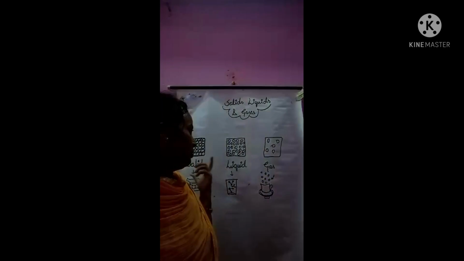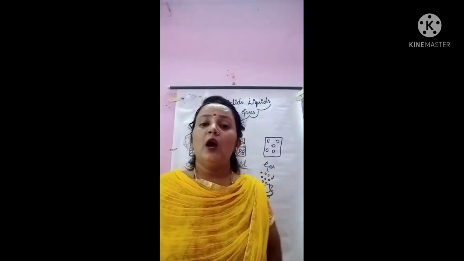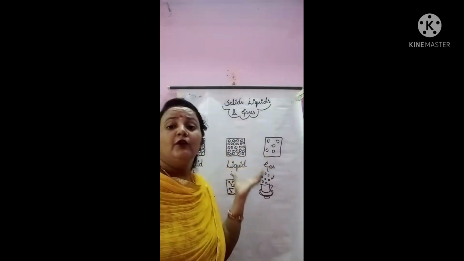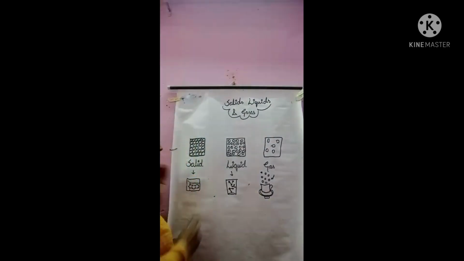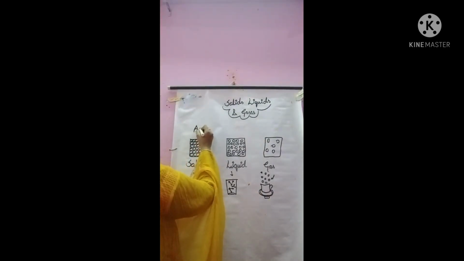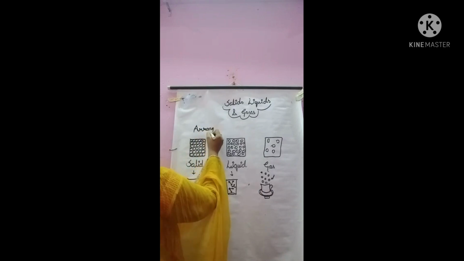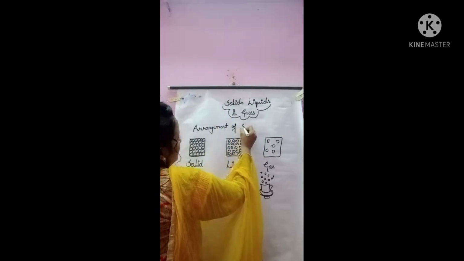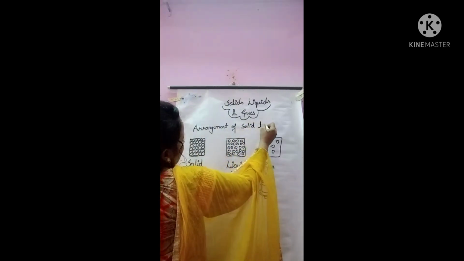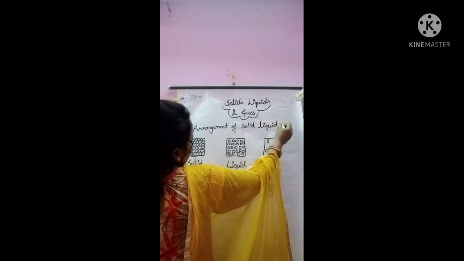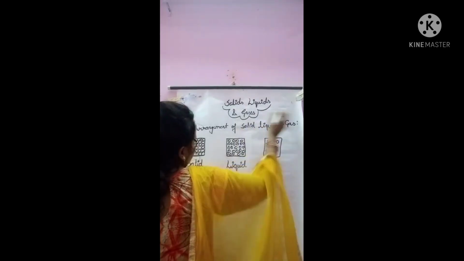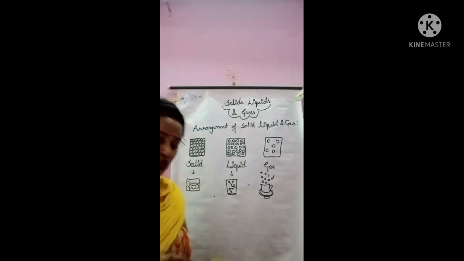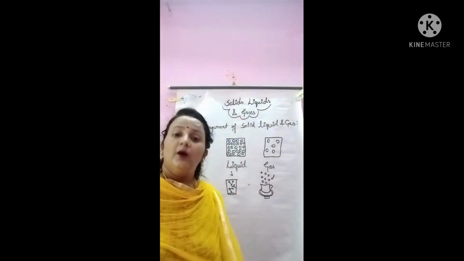So these are all the properties of solids, liquids and gases. And this is the arrangement of molecules of solid, liquid and gas, right? So you can see how their particles are arranged. That's why they are showing different types of properties, right?